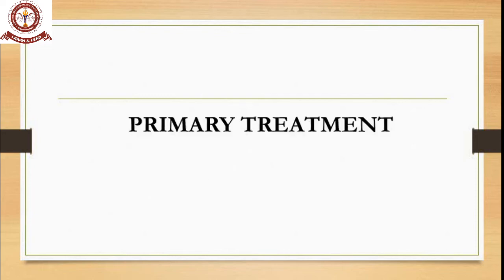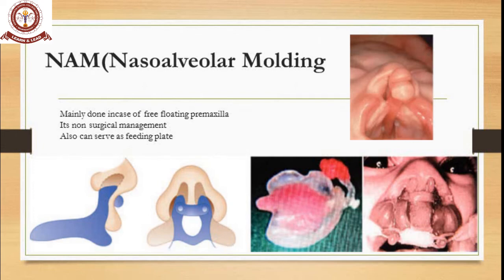So talking about the primary treatment, nasoalveolar molding. Okay, it's very important. See, you can see in that image in the top right corner, a small prominence. That is nothing but your premaxilla. It's a bilateral cleft. Only in bilateral cleft will people have a floating premaxilla. If you touch that center point, it will be floating. It will be so prominent and so tender. When you press it, it will go inside. That fragile it is.